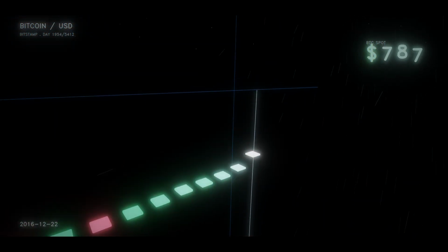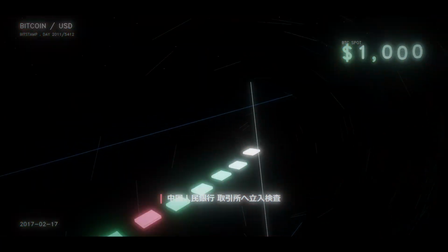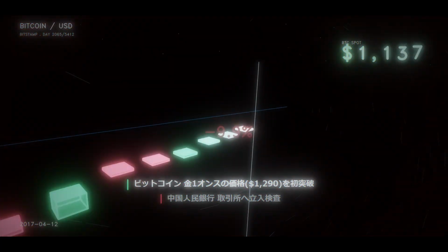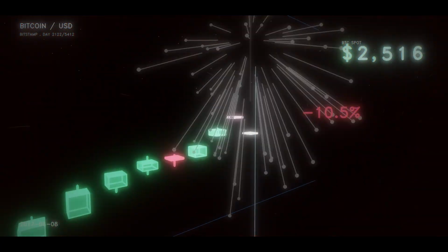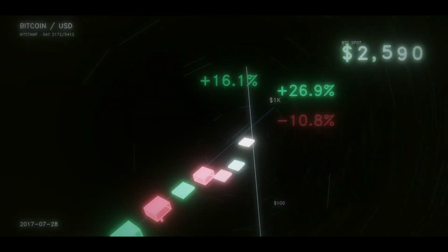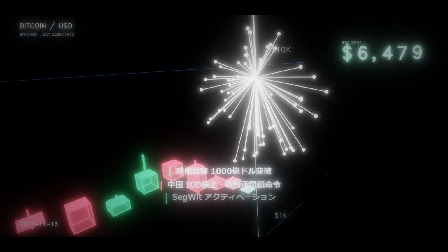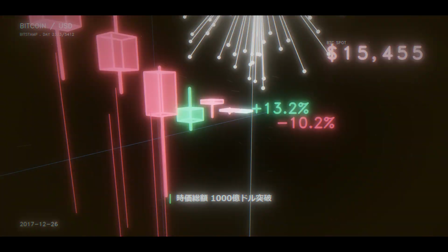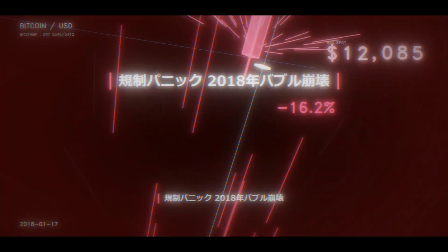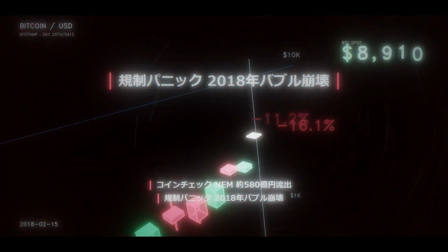The steps to run the network are as follows. New transactions are broadcast to all nodes. Each node collects new transactions into a block. Each node works on finding a difficult proof of work for its block. When a node finds a proof of work, it broadcasts the block to all nodes. Nodes accept the block only if all transactions in it are valid and not already spent. Nodes express their acceptance by working on creating the next block in the chain.